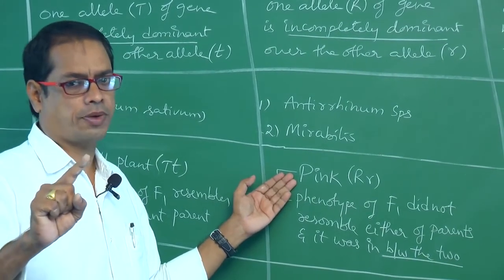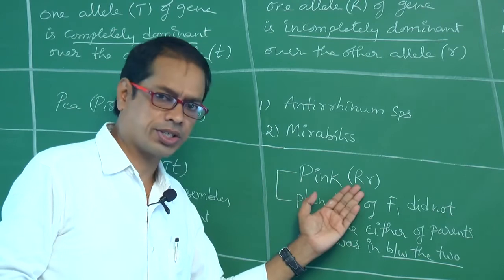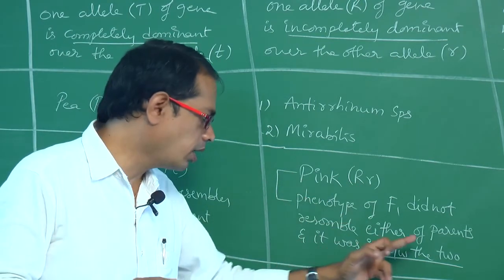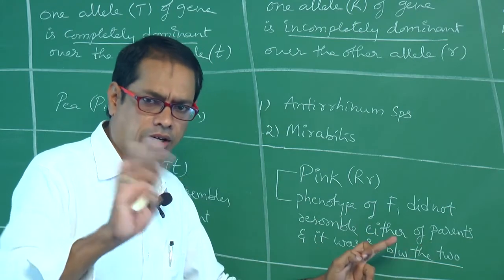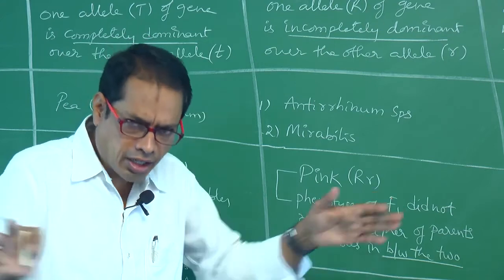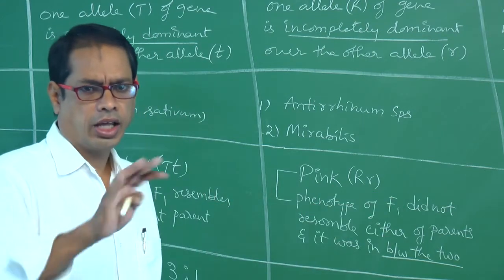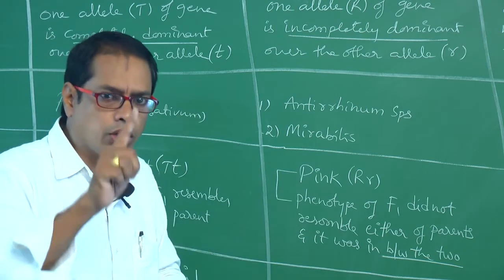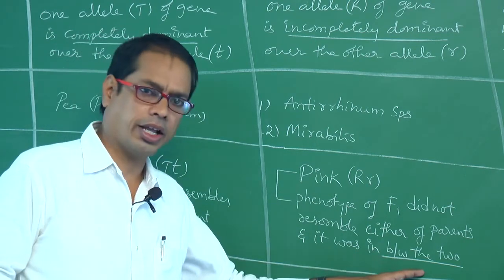Pink flowers are obtained. The phenotype of F1 did not resemble either of the parents, and it was in between the two. Red and white mixed together and form pink. In between the two, that character is obtained.